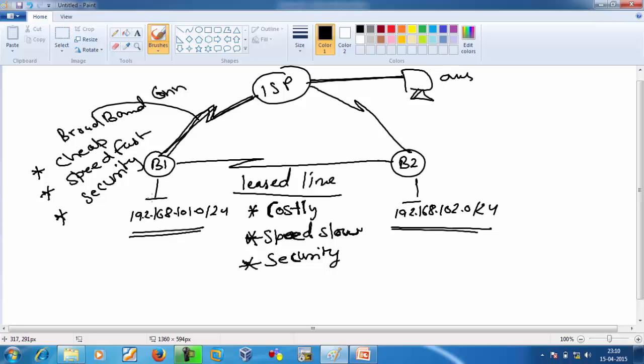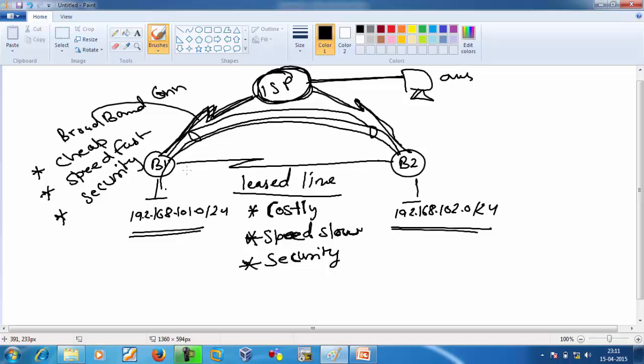So now, if we purchase this broadband connection, we can also communicate with another branch using the public network. But when we talk about a public network, we consider it an untrusted network. So when we communicate with another branch using the public network, we don't want another user to be able to access or see our data.